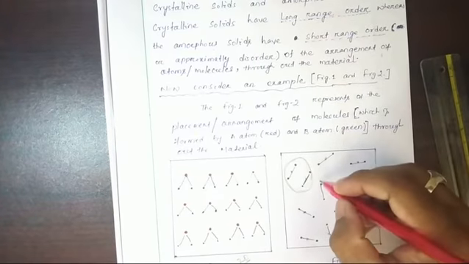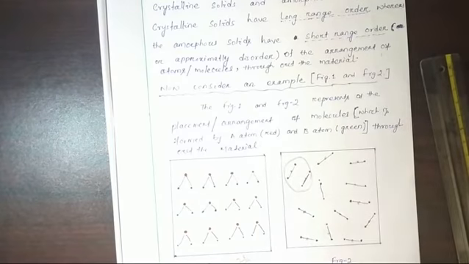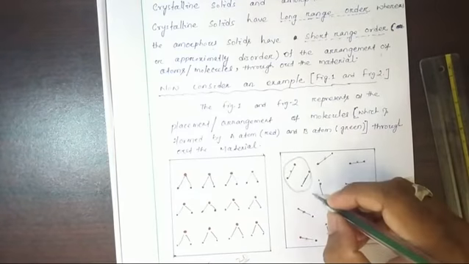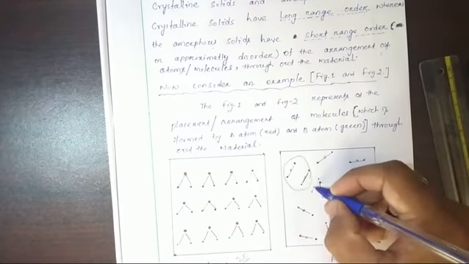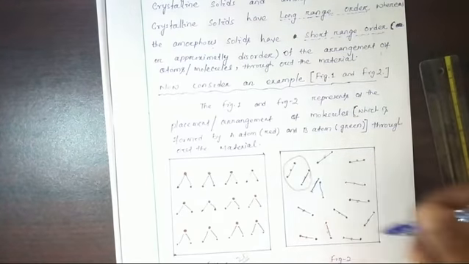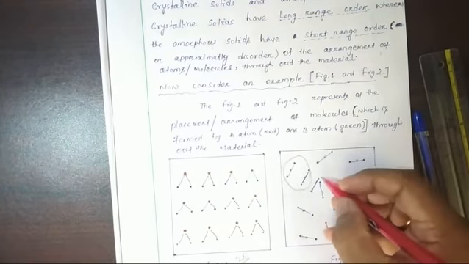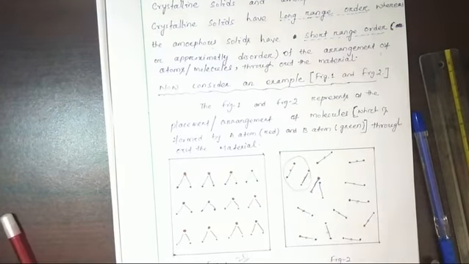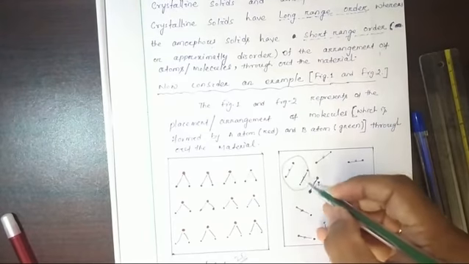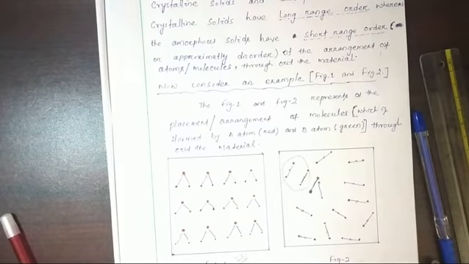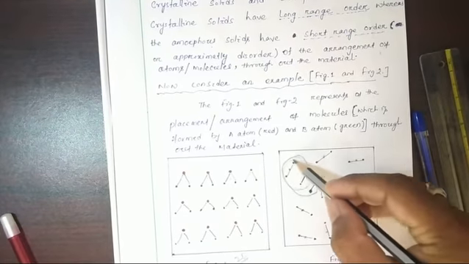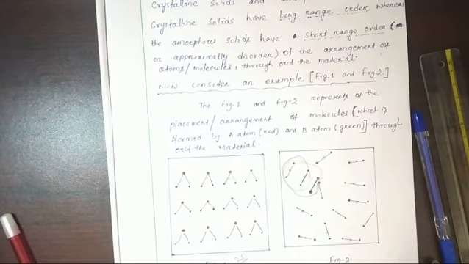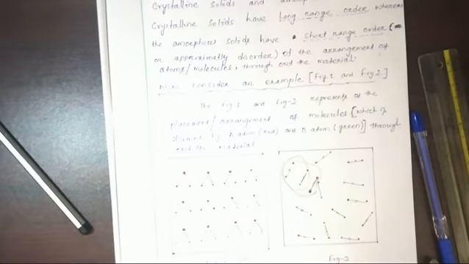Suppose another molecule I have to consider here, and another molecule I am going to consider. See, these 3 molecules are in the same orientation and the same distance apart. So we can say that in this area these molecules are arranged in a regular manner, but the other part is not so.